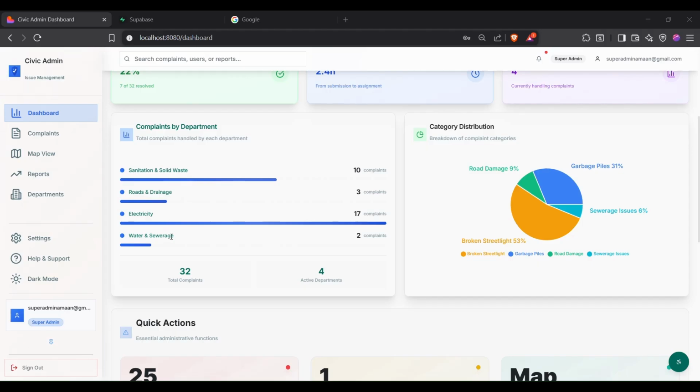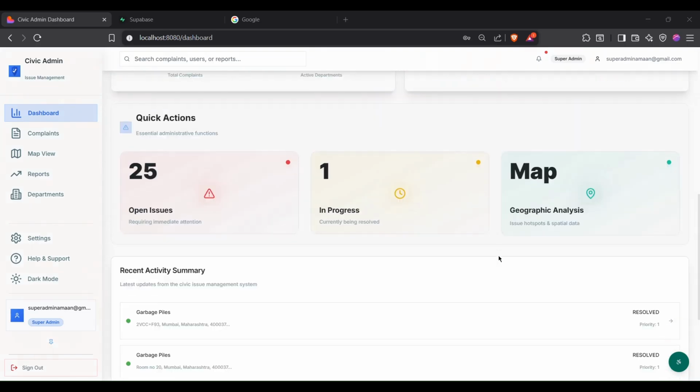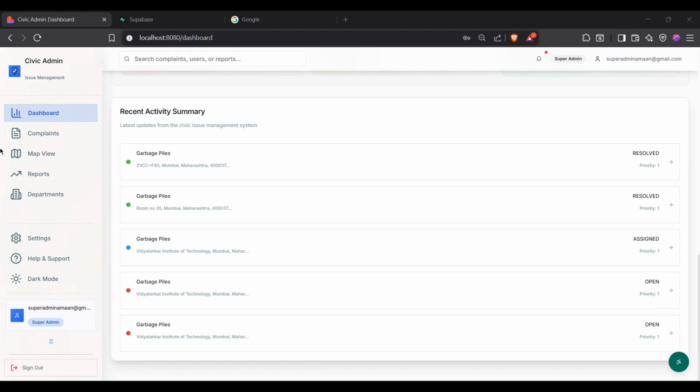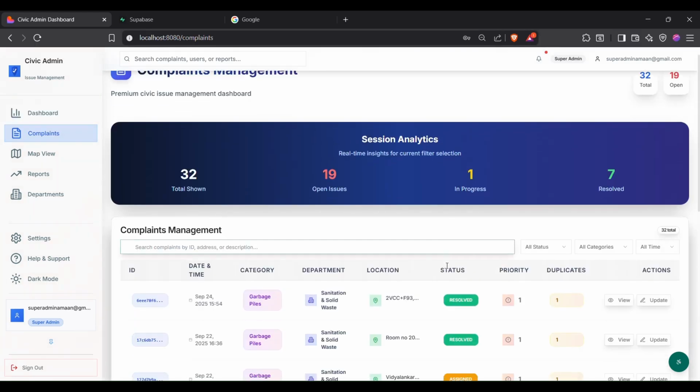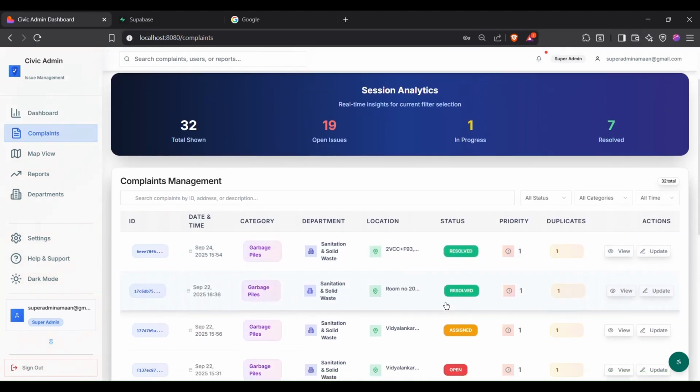And we have also added complaints by department. We can see 4 departments: sanitation and solid waste, roads and drainage, electricity and water sewage. We also added category distribution, and we can see broken street light has faced issues by most of the people. This is the quick actions, and this is the recent active summary. This is the complaints page. We can see all the complaints of all the departments in one single page.